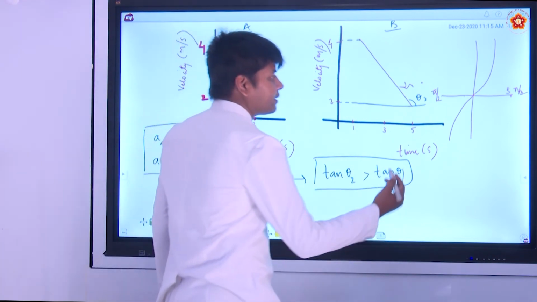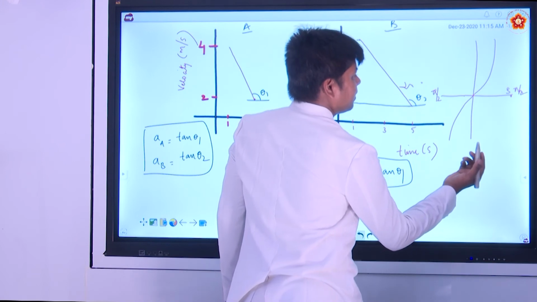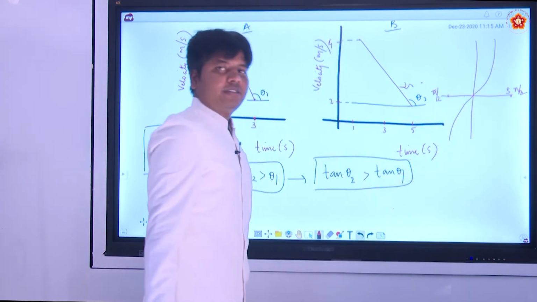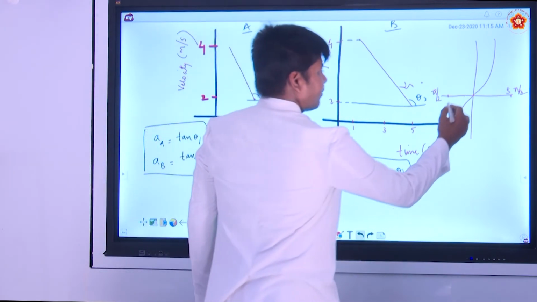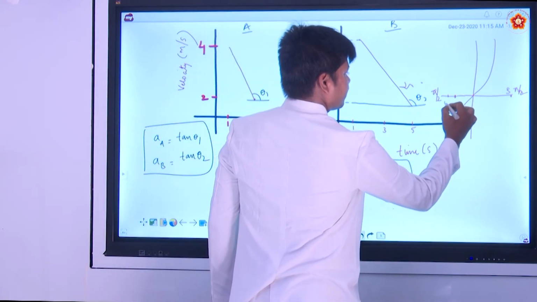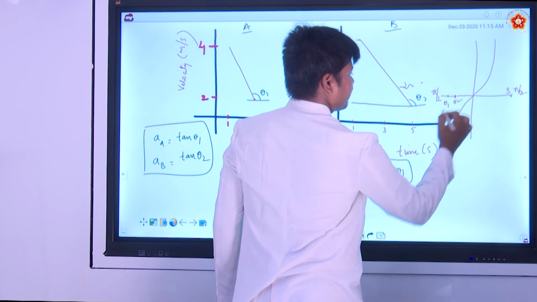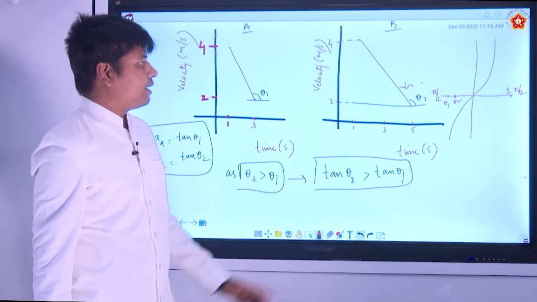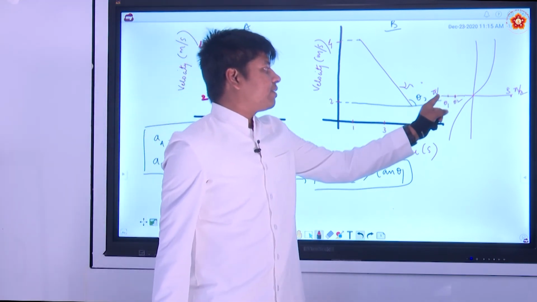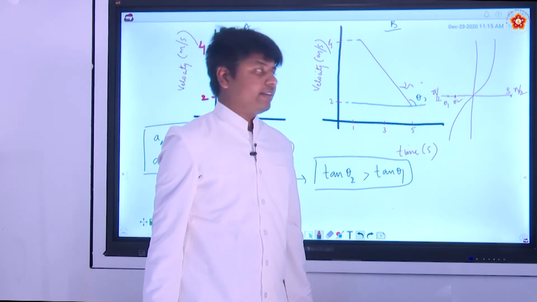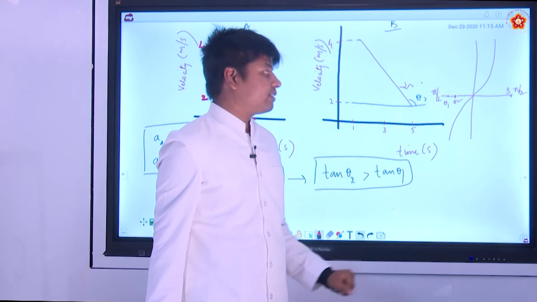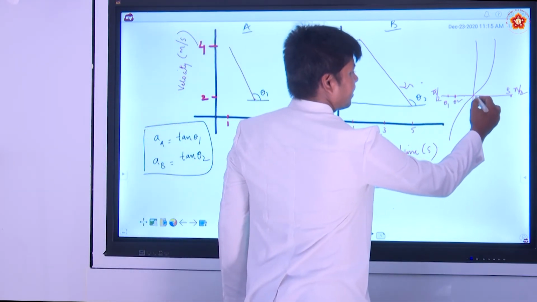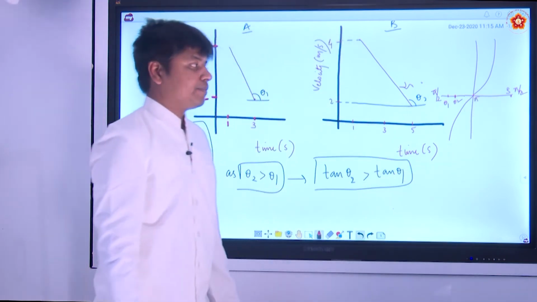Now you can see, for example, this is theta 1, this is theta 2, because theta 1 is greater than theta 2, okay, and it is greater than 180 degrees, which is greater than 90 degrees. Now what is this point? This is nothing but pi.